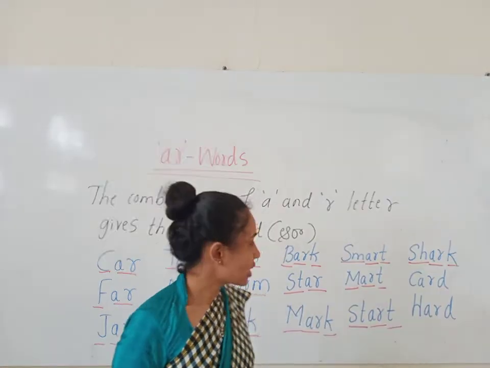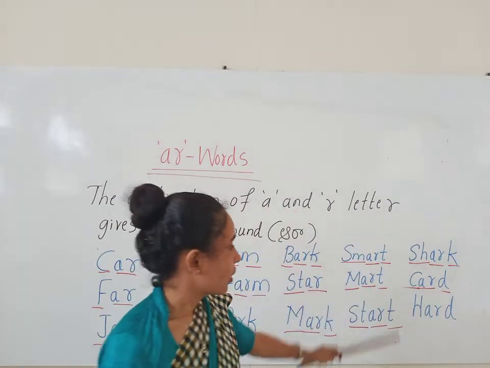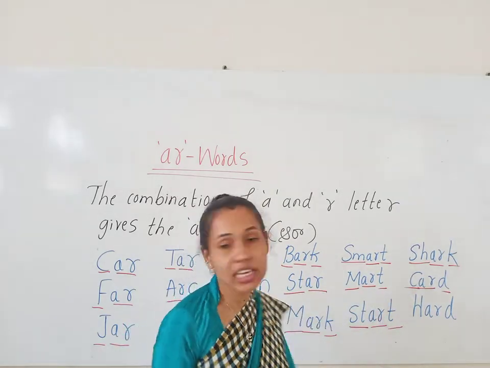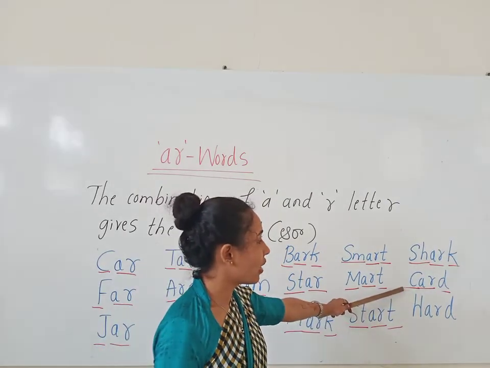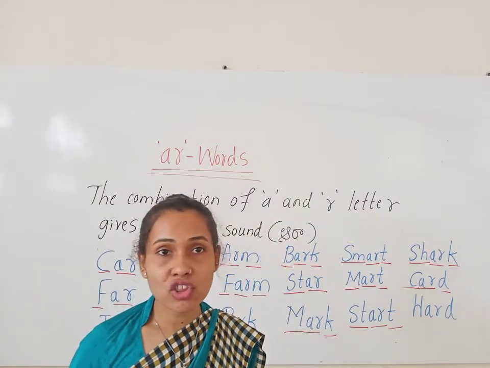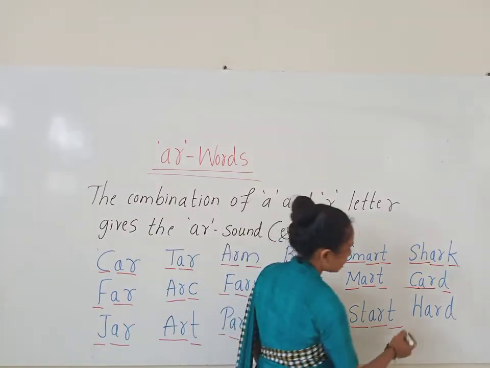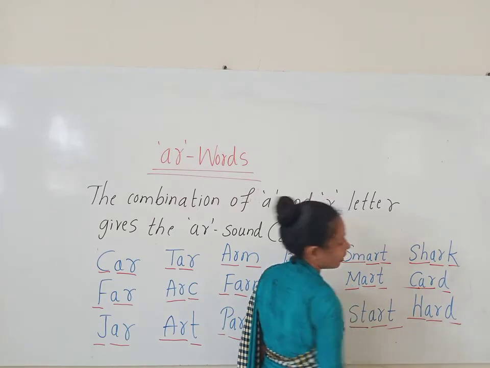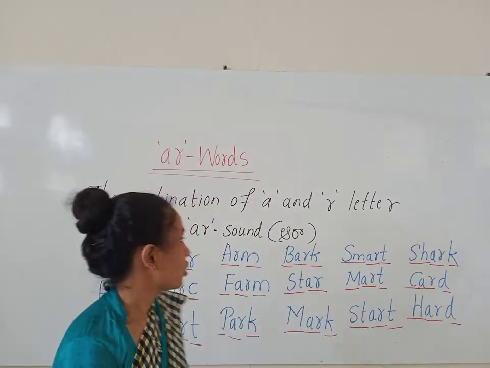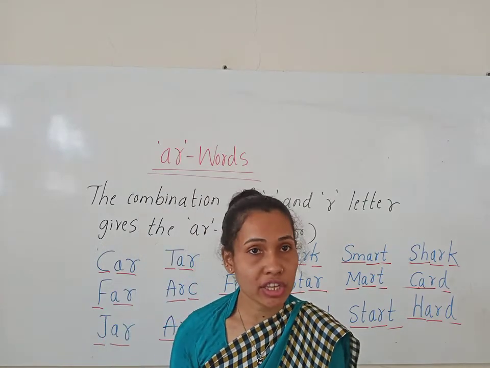Now look at the next word. Card. C gives the K sound. AR together gives the R sound and D gives the D sound. So how do we read the word? Card. Now look at the next word. Hard. So these are the AR words. When A and R blended together, it gives the R sound.